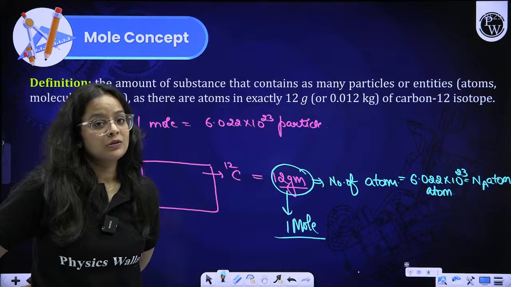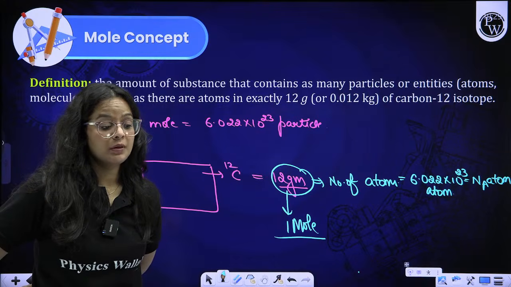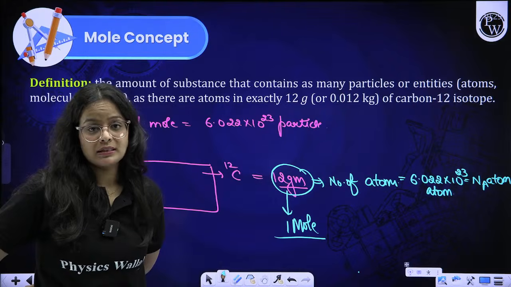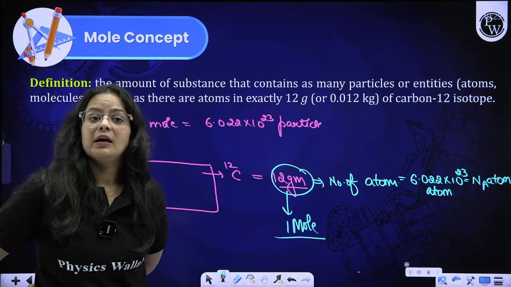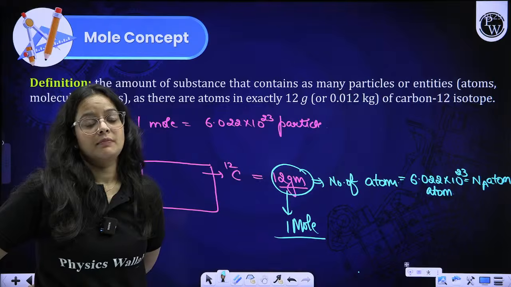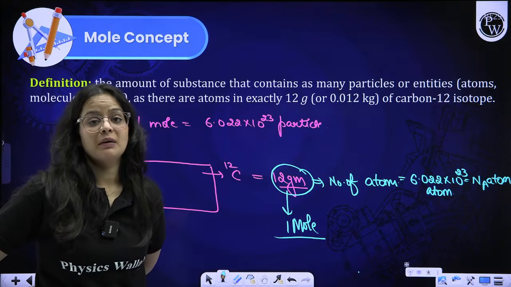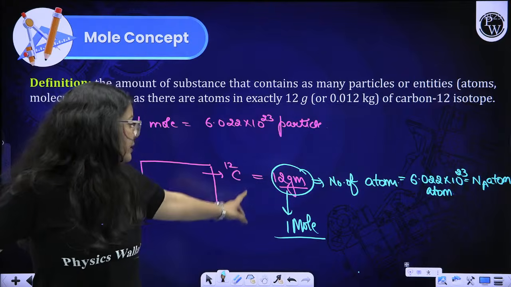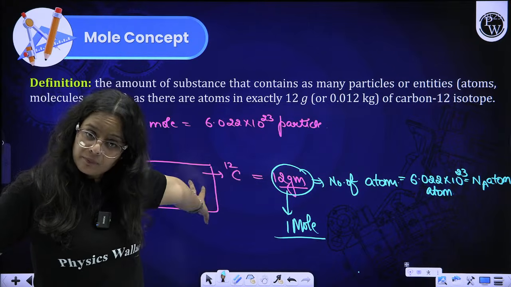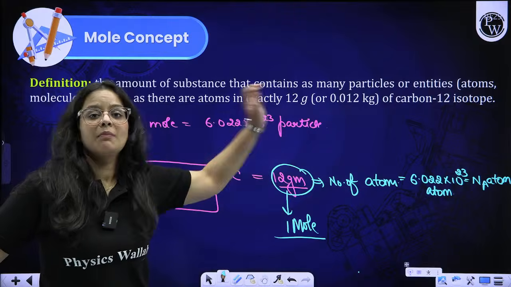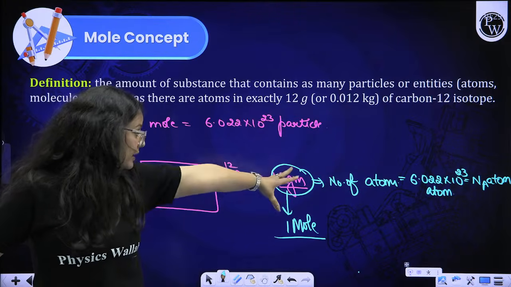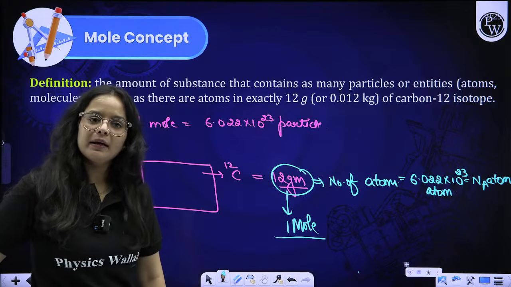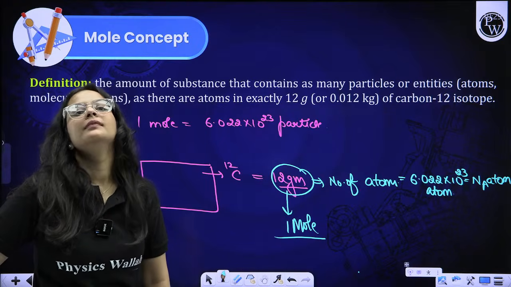I want my students to be much more familiar with the concept. They should not just cram the concept, they should actually get the concept, why we are using the specific number only, why not any other number, because this number is the identity that 12 gram of carbon contains this much number only. That is why we are marking that as 1 mole, not any other number. Okay beta, is it clear to you all?